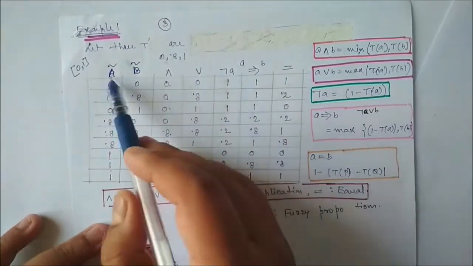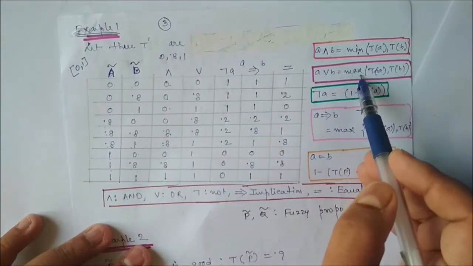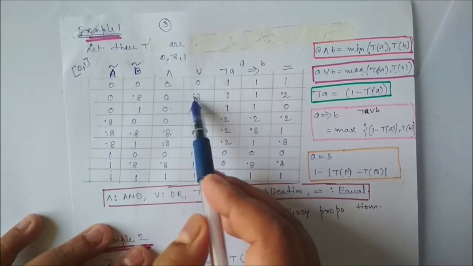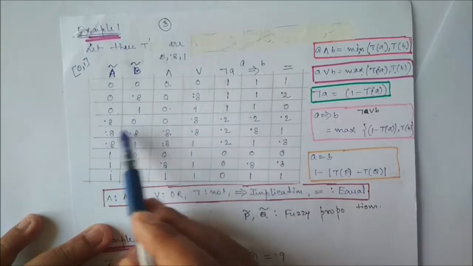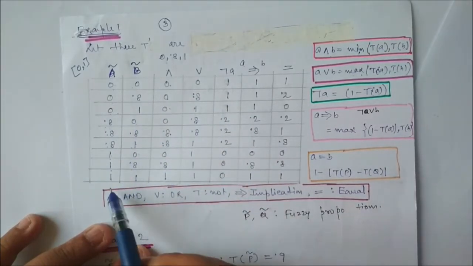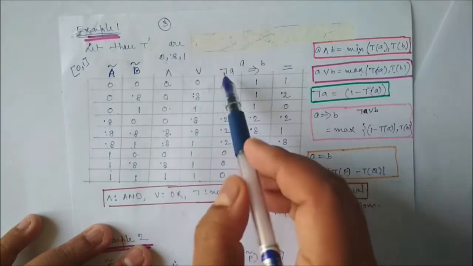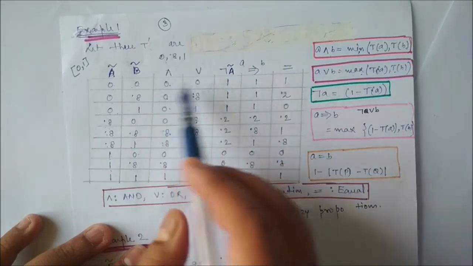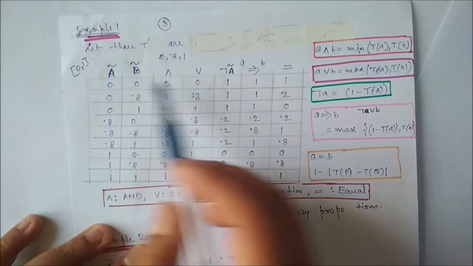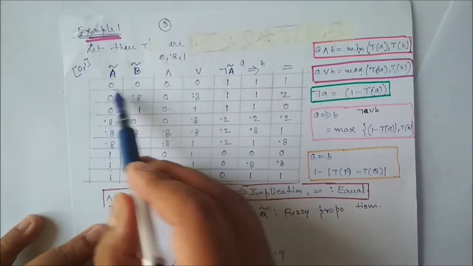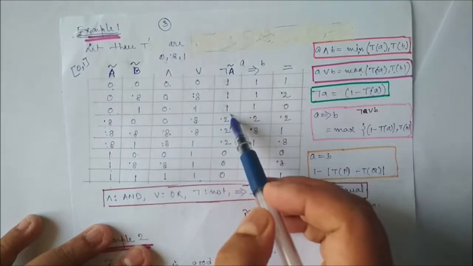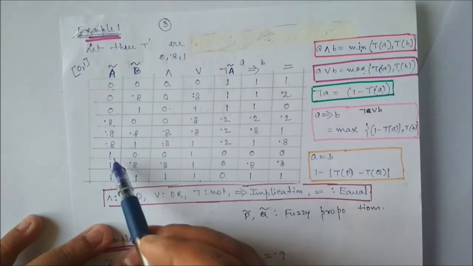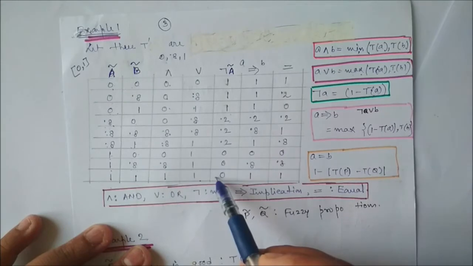Similarly, for or between these two, you have to take the maximum value. So 0,0 maximum 0; 0,0.8 maximum 0.8; 0,1 maximum 1; 0.8,0 maximum 0.8, and so on; 1,1 maximum 1. Similarly, not A. Not A means the complement of A, so 1 minus TA. 1 minus 0 is 1, so all three zeros become 1. 1 minus 0.8 is 0.2, for all three 0.8s, and 1 minus 1 is 0, for all three 1s.